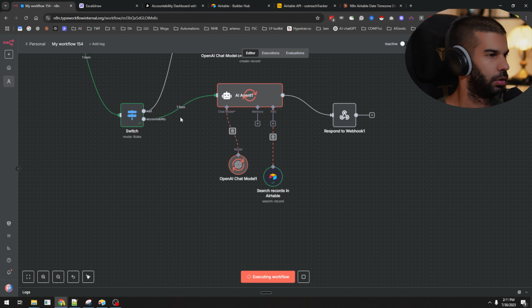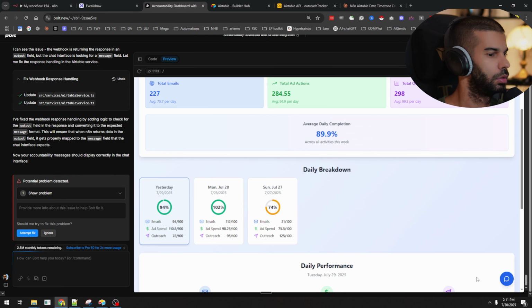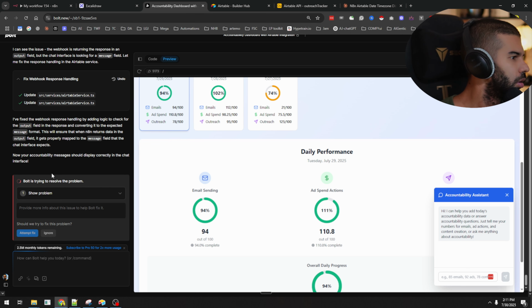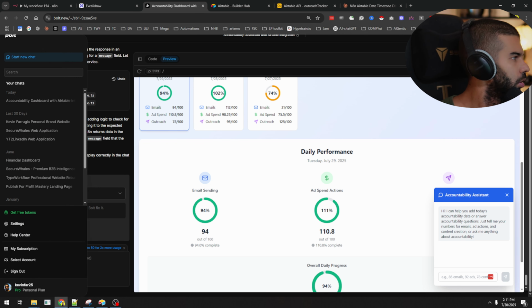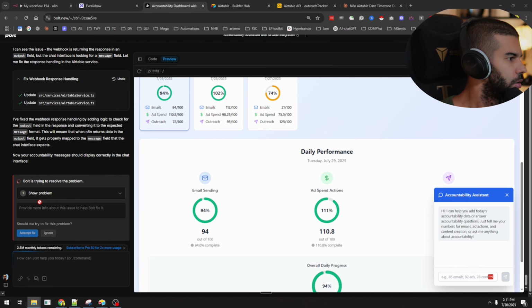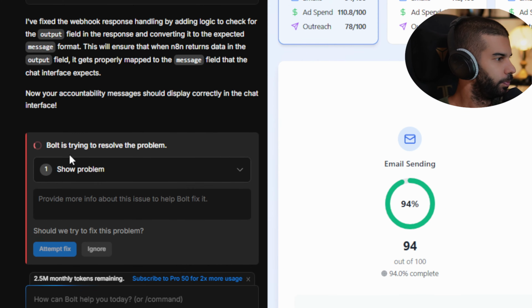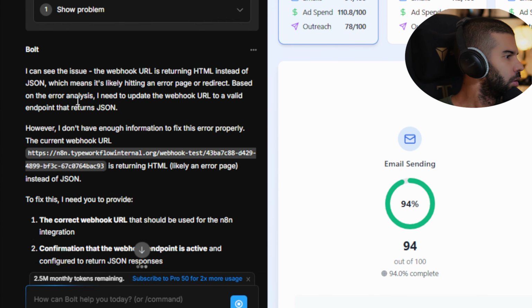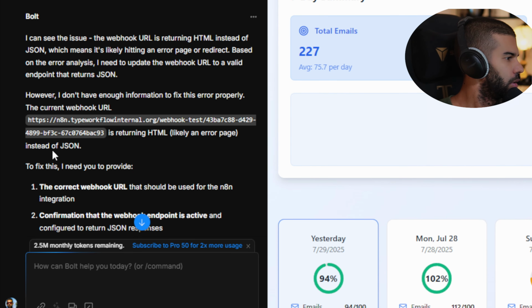That's doing its thing there. Did we get... Let's attempt to fix that. Trying to resolve the problem. It's returning HTML instead of JSON.